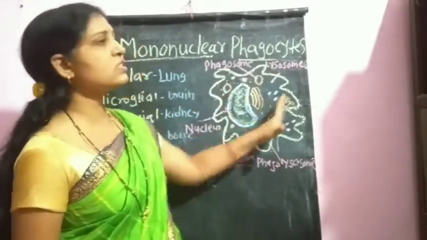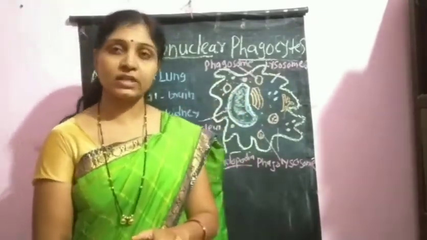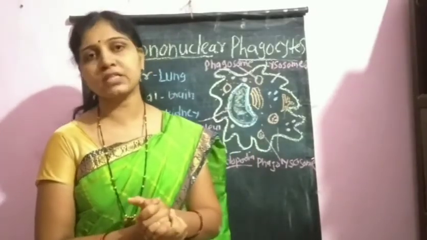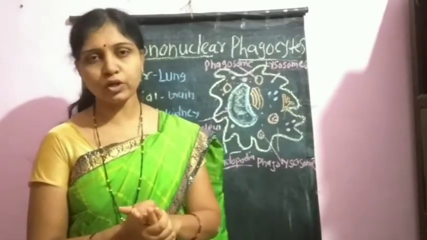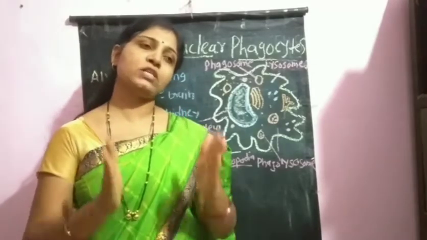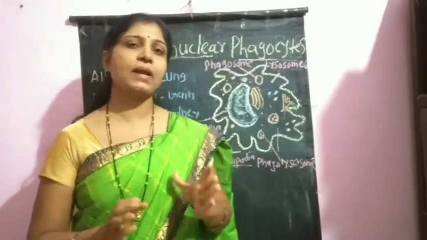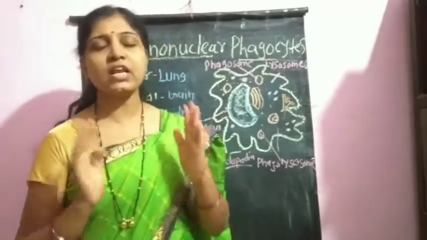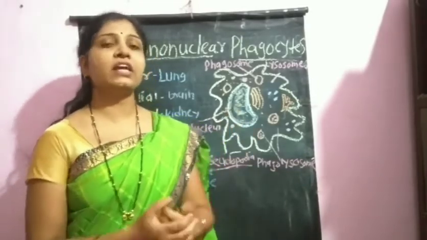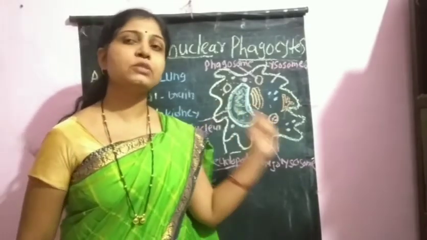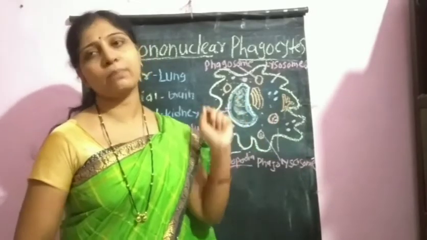On the surface of these phagocytic cells, or macrophage cells, there is the presence of class 2 MHC molecule. Whenever there is proper processing of the antigen or foreign particle, it is presented along with this class 2 MHC molecule, and it is responsible for activating the T helper cells.